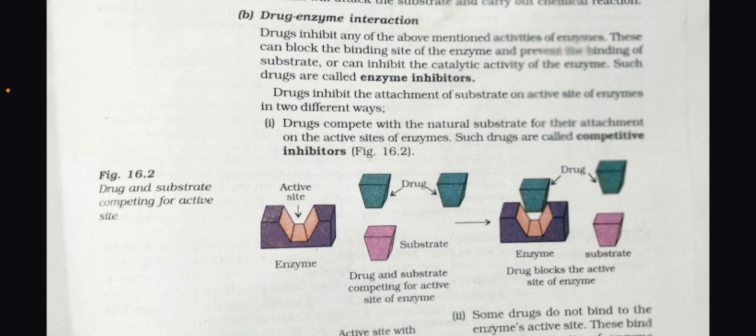Second one is drug enzyme interaction. Drugs inhibit any of the mentioned activities of the enzymes. These can block the binding site of the enzyme and prevent the binding of the substrate, or can inhibit the catalytic activity of the enzyme. Such drugs are known as enzyme inhibitors. Drugs inhibit the attachment of the substrate on the active site of the enzyme in two different ways. First, the drugs compete with the natural substrate for their attachment on the active site of the enzyme. Such drugs are known as competitive inhibitors.